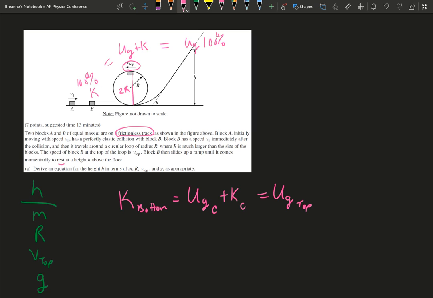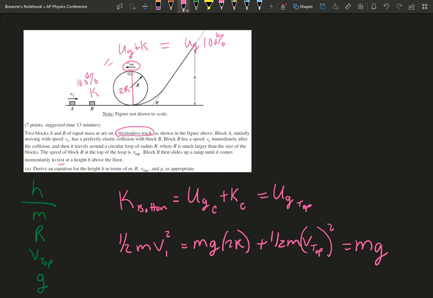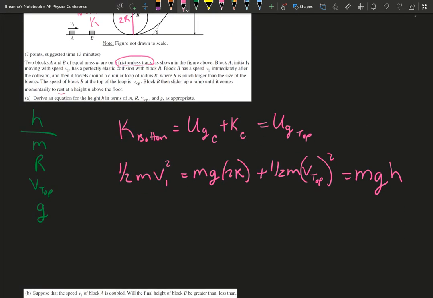And then we can just plug in things from there. So we know it's 1/2, the mass is just m, and at the bottom our velocity is going to be V1. So it'd be mass, gravity, and our height in this case would be 2r, plus 1/2 m v top squared equals mg, and the height is just h. And these are the terms we needed.